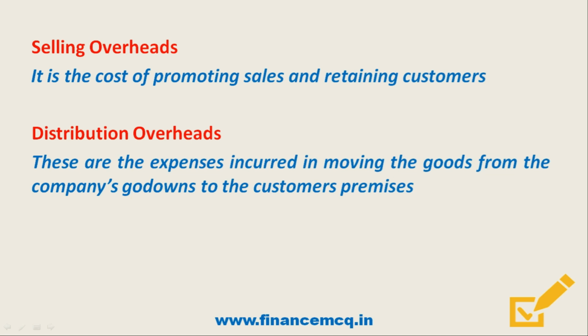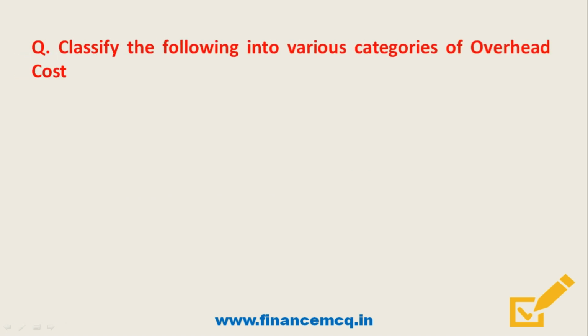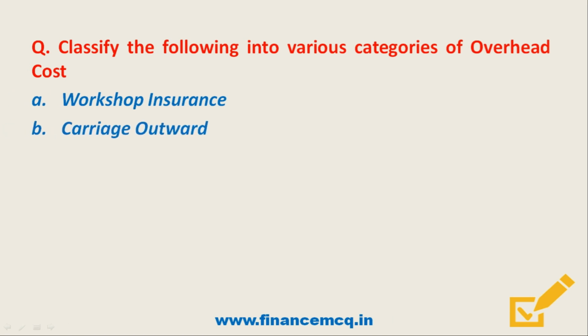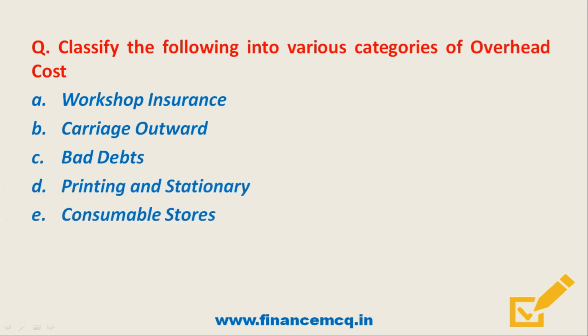Examples would include warehouse rent and insurance, salaries of warehouse keeper, insurance of goods in transit, loading expenses, etc. Since we have seen all the overheads, let's do one small exercise. Let's classify the following into various categories of overhead cost: A is workshop insurance, B is carriage outward, C is bad debts, D is printing and stationery, and last is consumable store.